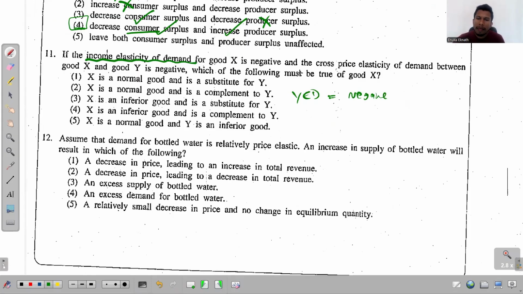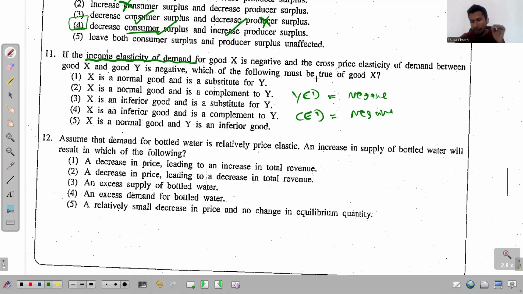The other one, the cross price elasticity of demand, which is CED or maybe XED. So for the time being, let me write CED. The cross price elasticity of demand between the goods X and Y is also negative. Okay, both are negative. Both YED and CED are negative. Which of the following must be true of good X?